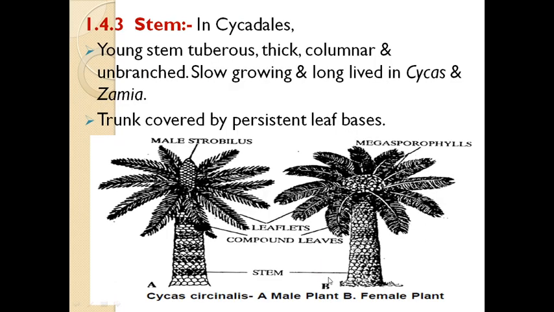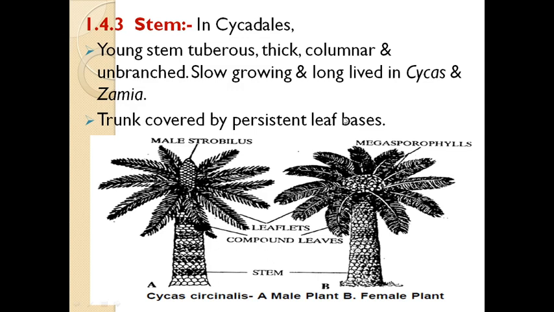So students, next I'm talking about the stem present in the order Cycadales. In Cycadales, the stem is columnar, thick, slow growing and long lived. This stem is covered with armour-like thick persistent leaf bases in some species.